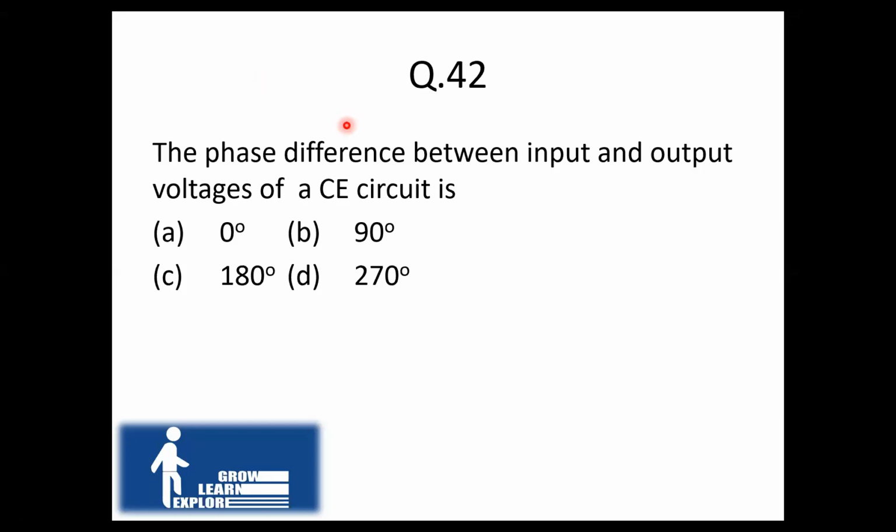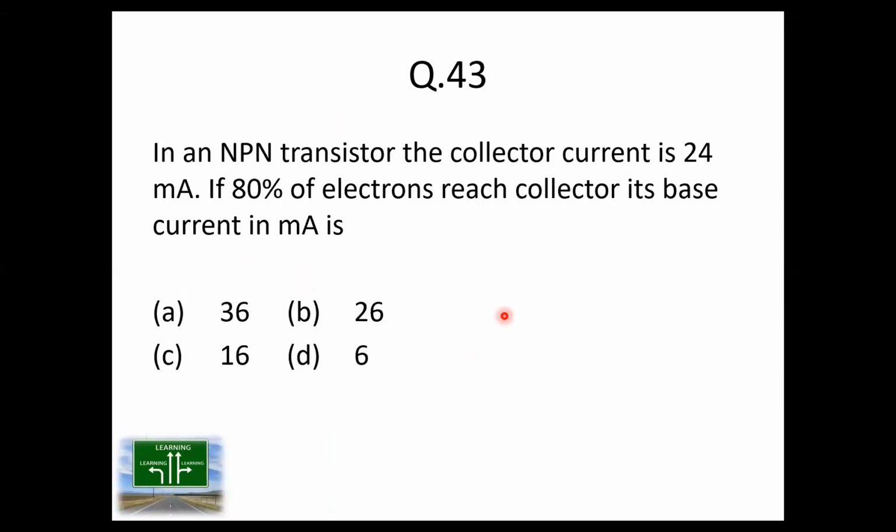Yes, absolutely. The answer is 180-degree out of phase. The output of a transistor amplifier is always 180-degree out of phase. So the answer over here for 42 is option C. 43. In an NPN transistor, the collector current is 24 milliampere.